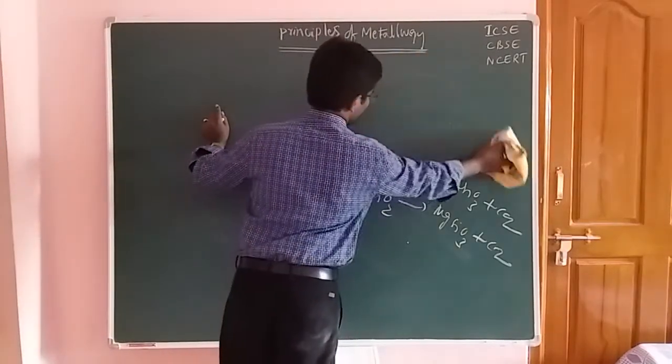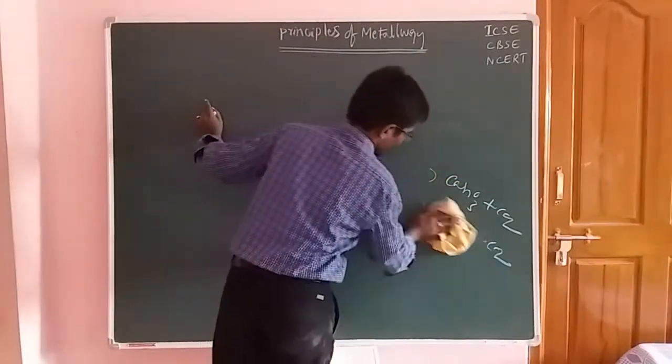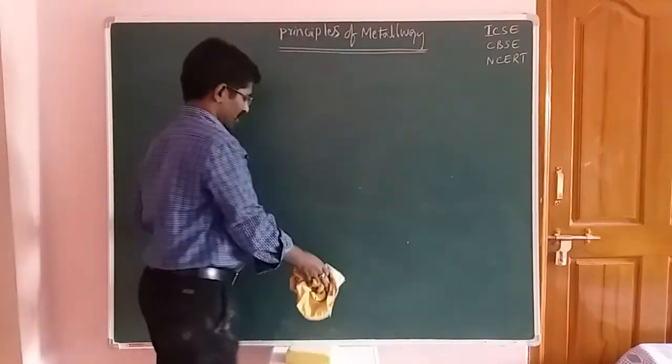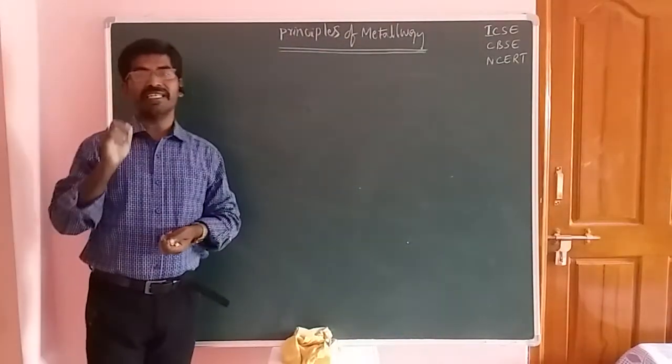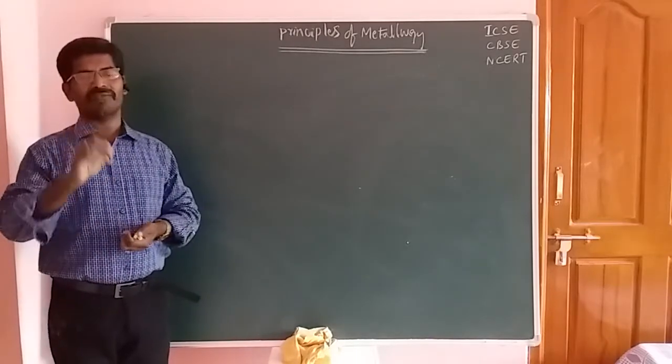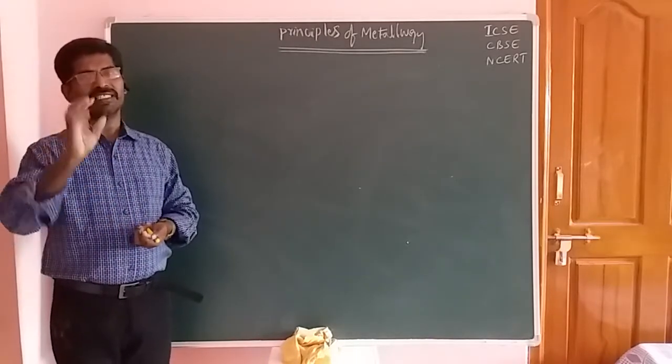And the last concept is the furnace. First of all, what is meant by furnace? A furnace is a device which consists of three parts.